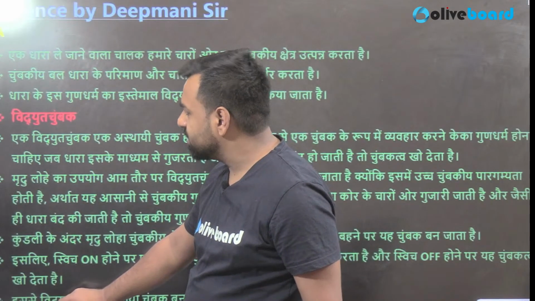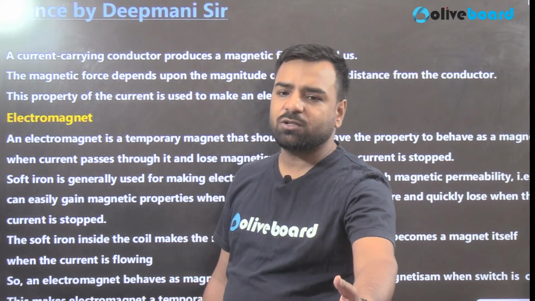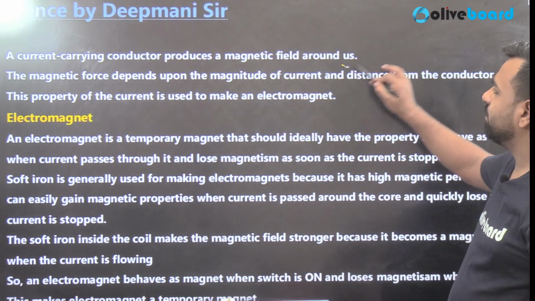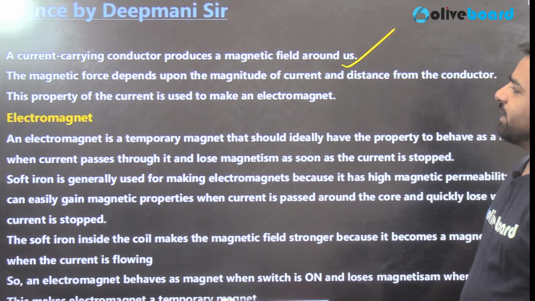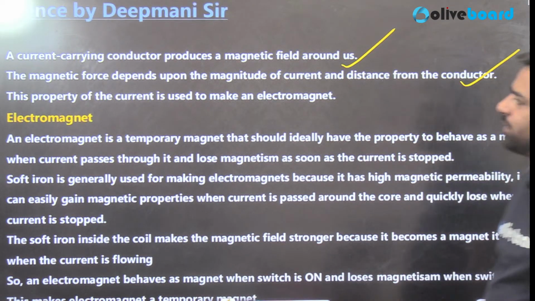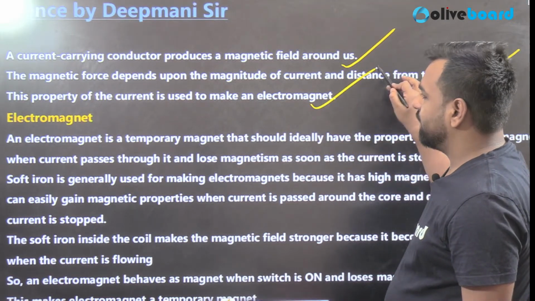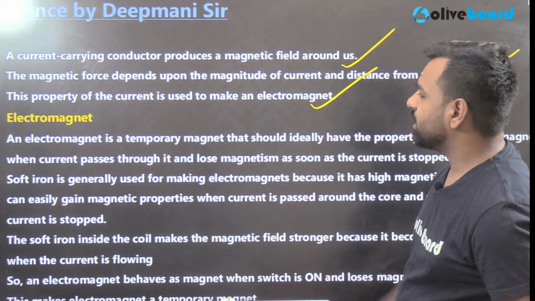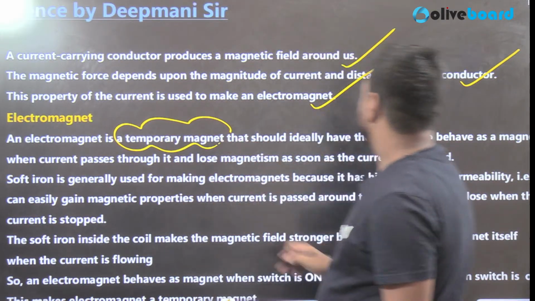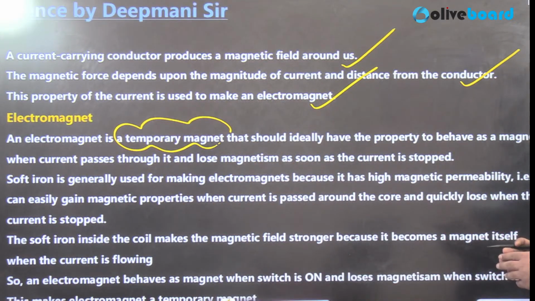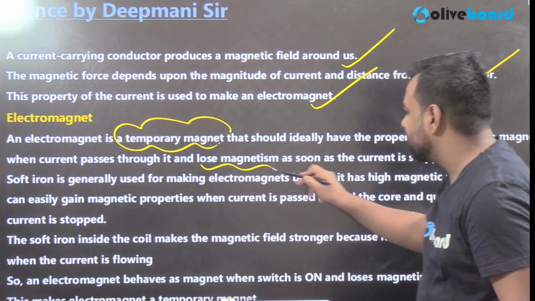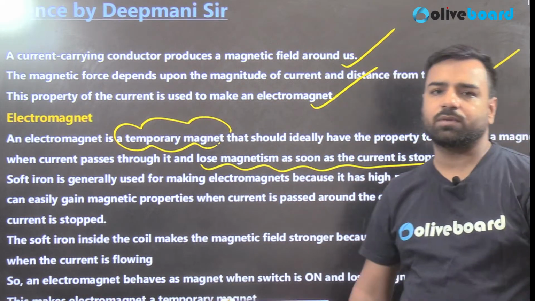We have already understood this. Guys, I have brought the image also for better explanation. See, a current carrying conductor produces a magnetic field around it. The magnetic force depends upon the magnitude of the current and the distance from the conductor, and this property of the current is used to make an electromagnet. So an electromagnet is a temporary magnet. Why? Because it behaves as a magnet when the current passes through it and loses the magnetization as soon as the current is stopped.